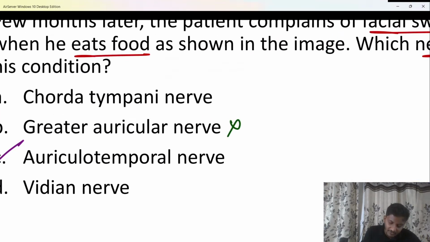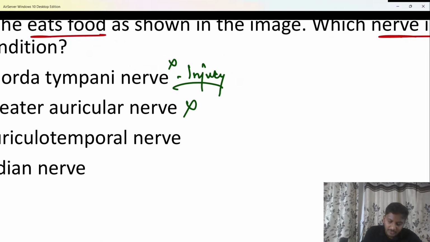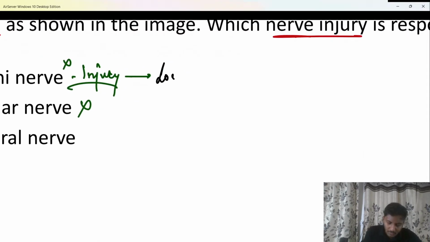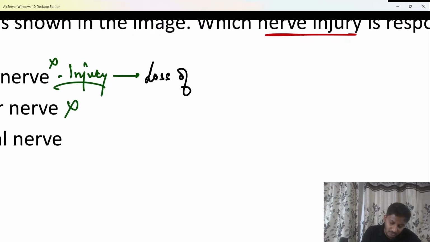Chorda tympani nerve, if it is injured, please tell me what will happen. We know chorda tympani nerve injury is usually seen in floor of mouth surgeries. In floor of mouth surgeries, or in ear surgeries also, at times the chorda tympani nerve may get damaged, and if there is damage or injury to the chorda tympani nerve, what will the patient have? So do remember, the patient will have loss of which sensations? Taste sensations or general sensations? The patient is going to have loss of taste sensations.